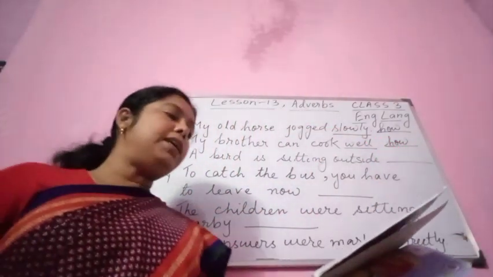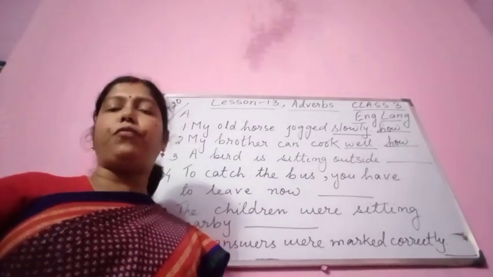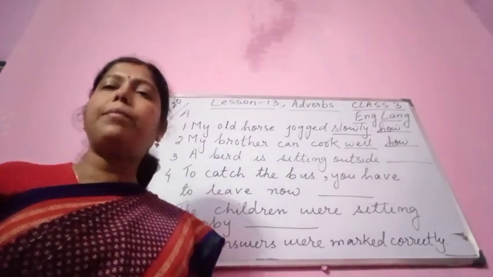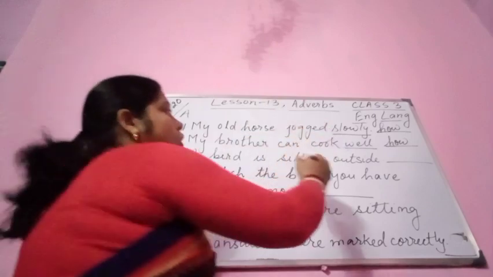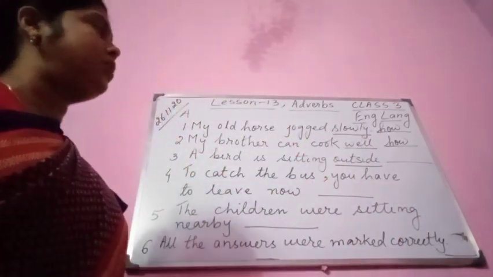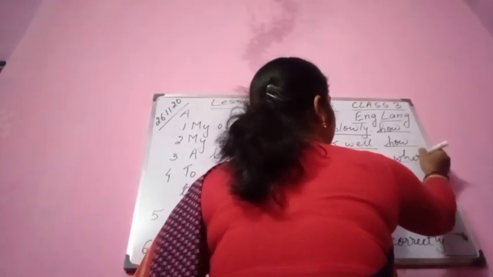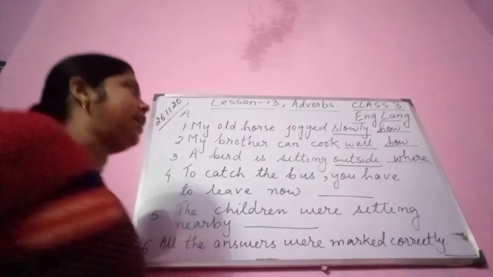Now you see, a bird is sitting outside. Where the bird is sitting, immediately if you want to frame a question, it will come in your mind. Where the bird is sitting? Outside. So here you see outside is the adverb, and it is telling us where. Alright, where the bird is sitting, outside.